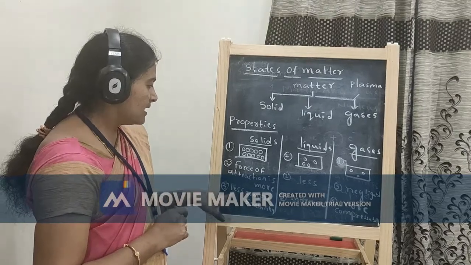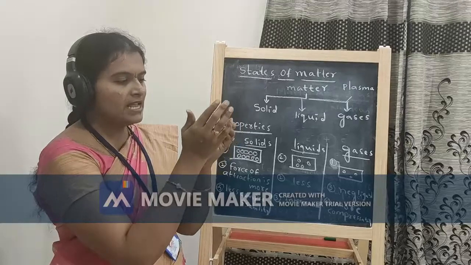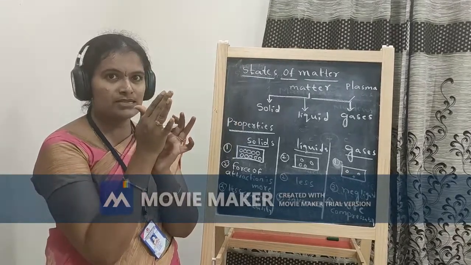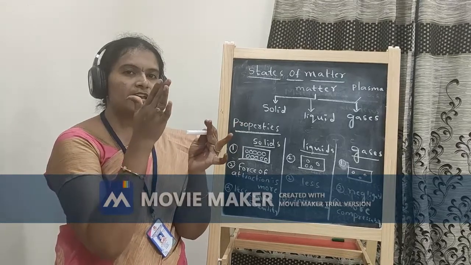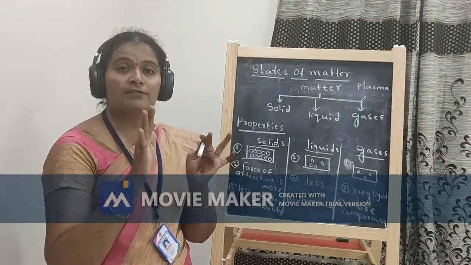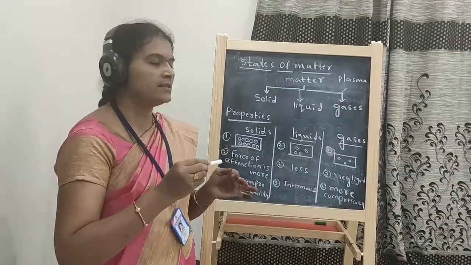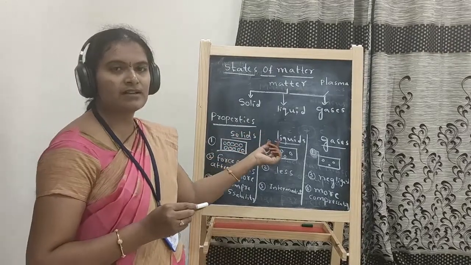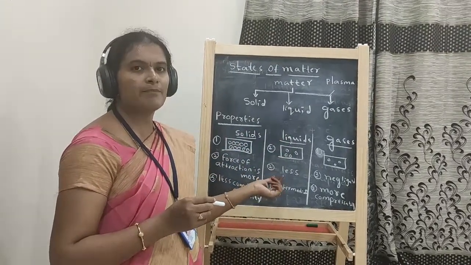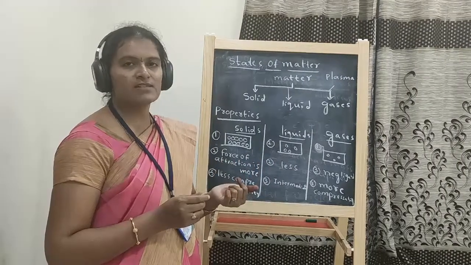And compressibility. If you take a solid, for example this chalk piece, can we compress this? No, it is not possible. If we apply a large amount of force, what happens? It will break, but it is not compressed. So compressibility is very less in case of solids. If you take liquids, somehow they will be compressed. For example, perfume is nothing but a liquid state only.